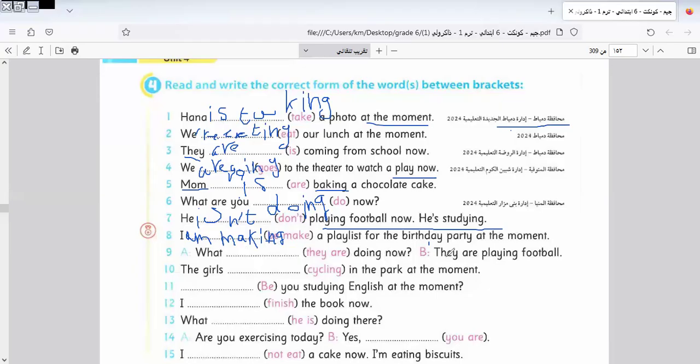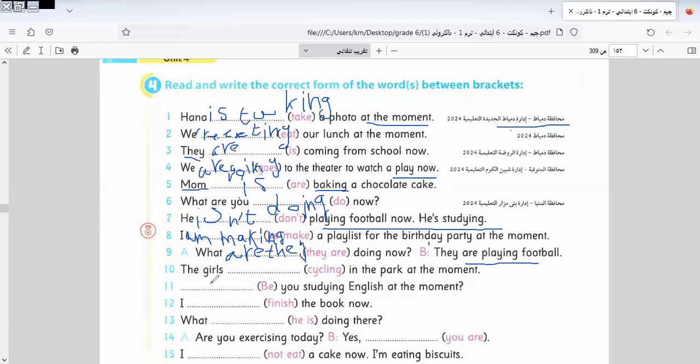What space doing? They are playing football. So the answer will be what? I make a replacement. It will be: what are they doing? What are they doing? Okay. This is called replacement, which means to replace the verb instead of what is given.